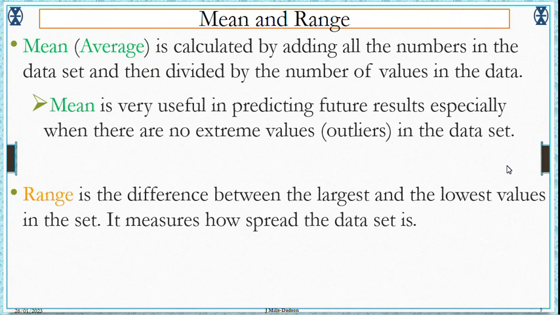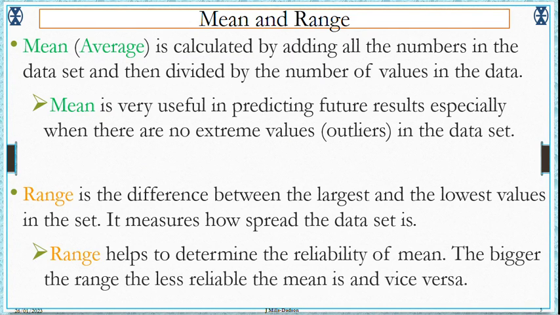Range is the difference between the largest and the lowest values in the set. It measures how spread out the data set is. And range helps to determine the reliability of the mean. The bigger the range, the less reliable the mean is, and vice versa. So that's why range is not an average, but it helps to determine the credibility or the reliability of the mean.